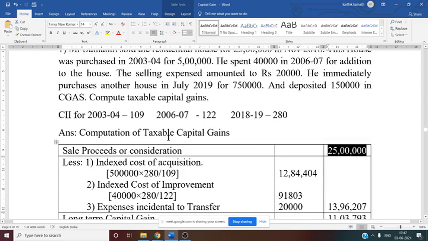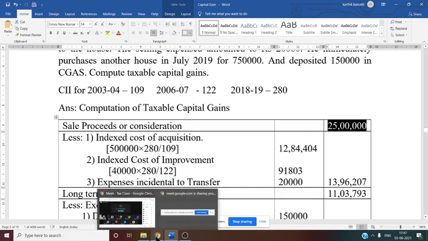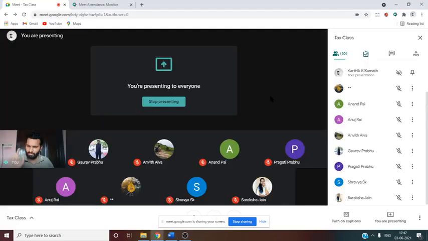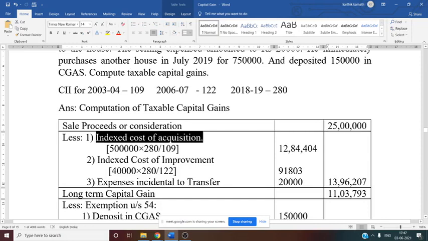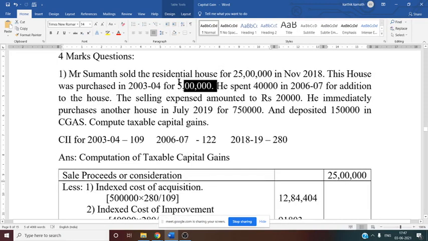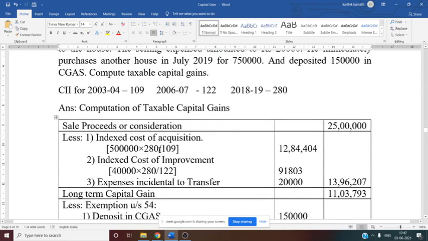Whenever there is a long term capital gain, we have to do the indexation. That means we have to see the CII, cost inflation index. So here CII is mentioned in the problem. So now first one you have to deduct from the sales consideration is indexed cost of acquisition. So in the case of short term capital gain, just you have to minus cost of acquisition, but here indexed cost of acquisition you have to write. And here cost of acquisition given in the question 2003-4, that is 5 lakh rupee. 5 lakh into sale year CII we want.